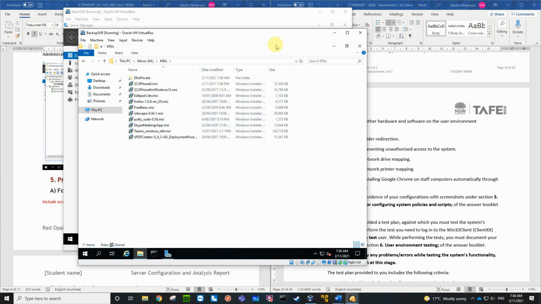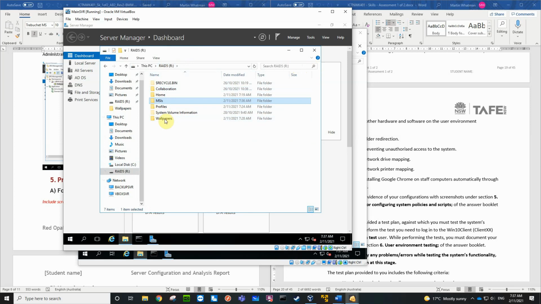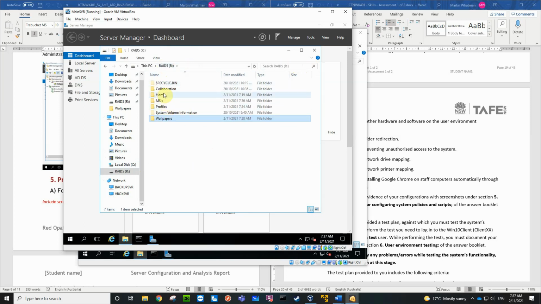Okay, we've now got everything set up. So let's go back to our main server. We're finished with setting up the distributed file system, putting the right sorts of files into the right areas. So we've got all the MSIs, Microsoft installing programs, in the MSIs folder, which is now on both machines. We've now got wallpapers in the wallpaper folder, that sort of thing. The other areas, the profiles and home directories, is where we're going to redirect stuff via group policy.